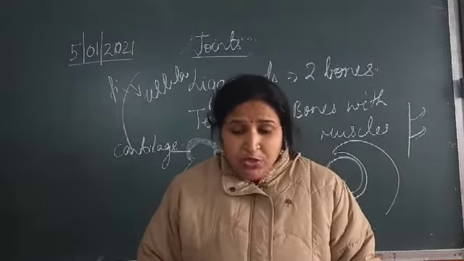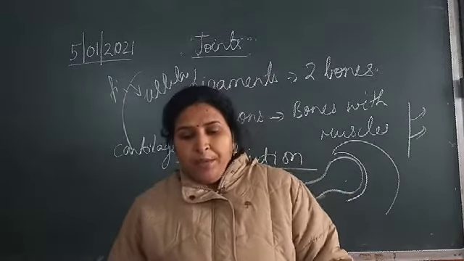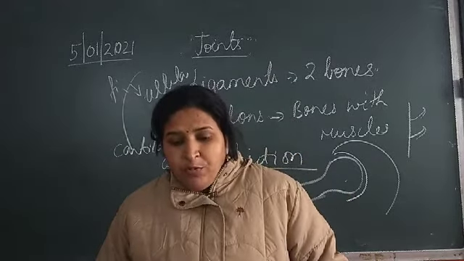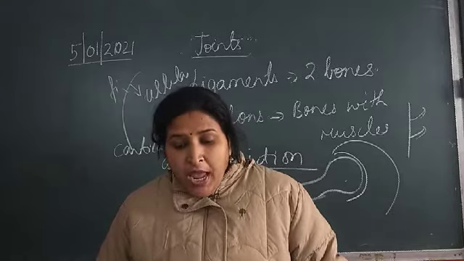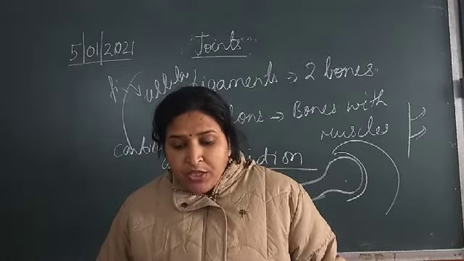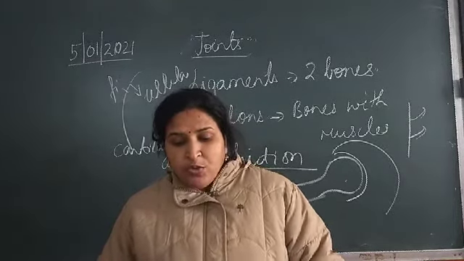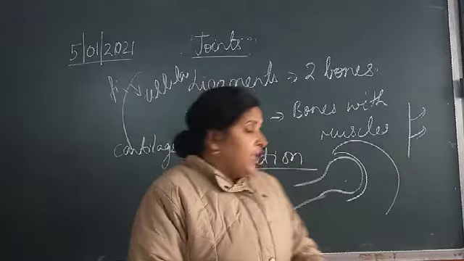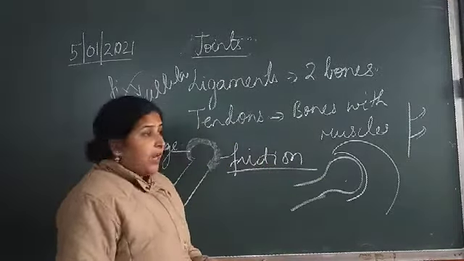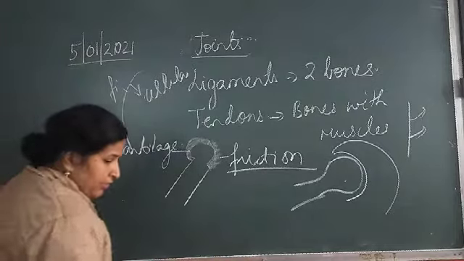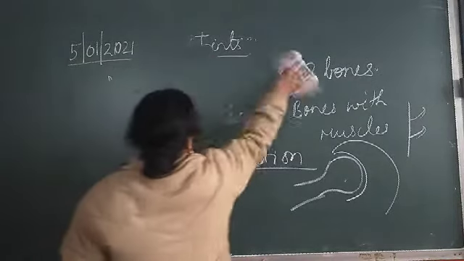Then the questions which you are supposed to do in your copy are short answer type questions, differentiate between, and answer the following questions, that is give importance of joint, question number 3. Please note down the work which you will be doing in your copy.